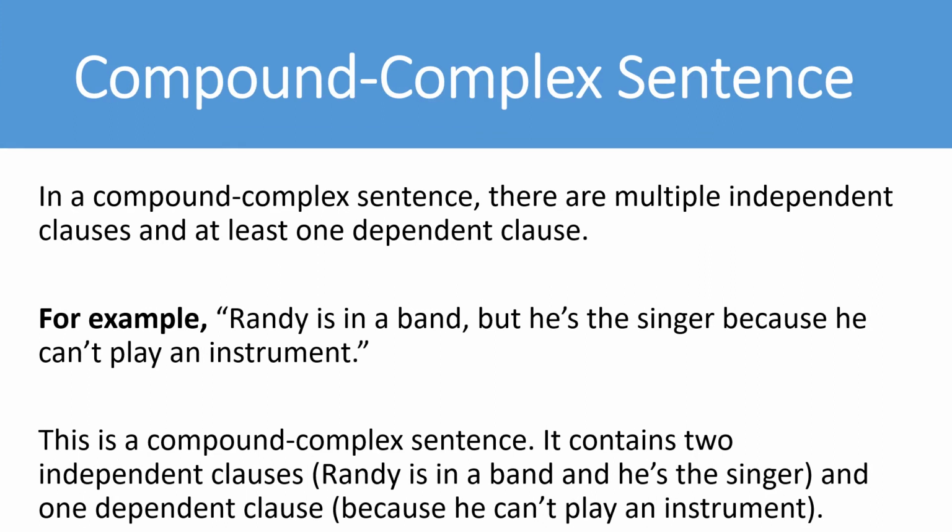Compound complex sentences. In a compound complex sentence, there are multiple independent clauses and at least one dependent clause. For example, Randy is in a band, but he is the singer because he can't play an instrument. This is a compound complex sentence. It contains two independent clauses, that is, Randy is in a band and he is the singer, and one dependent clause, because he can't play an instrument.